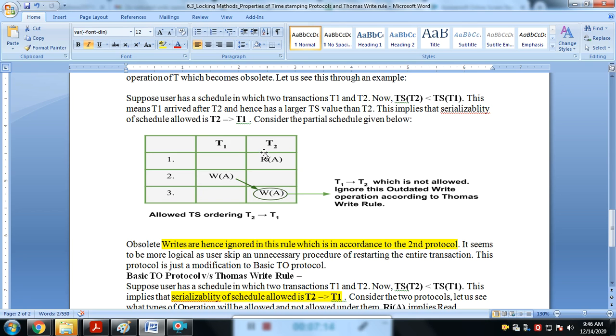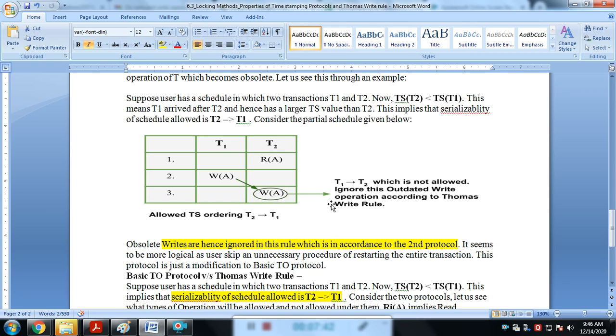Consider that the sequence is important. If T2 writes first and then T1, it is allowed as per the protocol. But if T1 writes first and T2 writes after that, it's not allowed. But as per the Thomas rule, it is acceptable because nothing happens if T1 writes and then T2 overwrites that value.